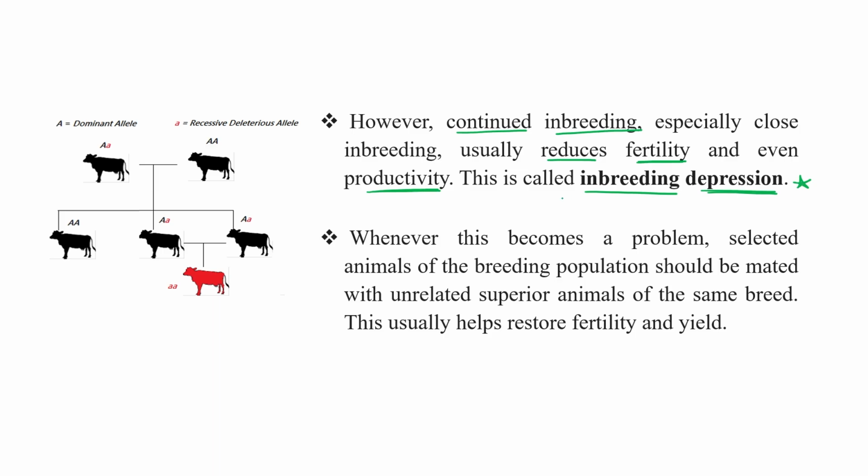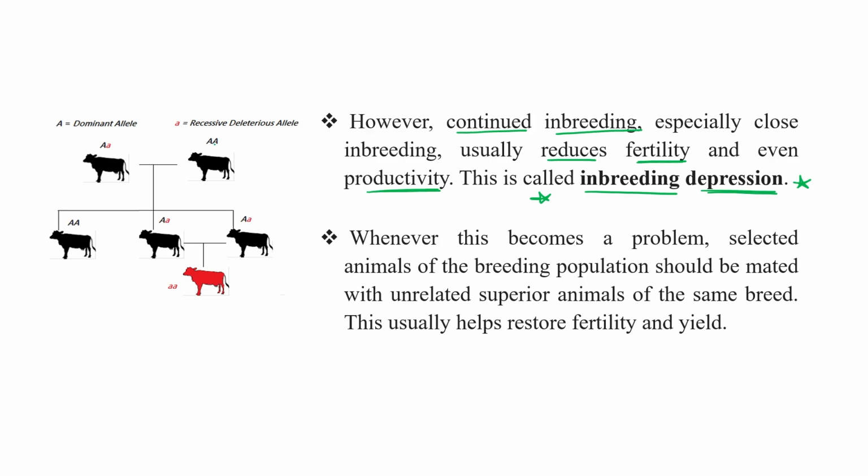What is the right term for this? Inbreeding depression. So continuous inbreeding, especially close inbreeding, reduces fertility and productivity in that line, as you can see in this picture.